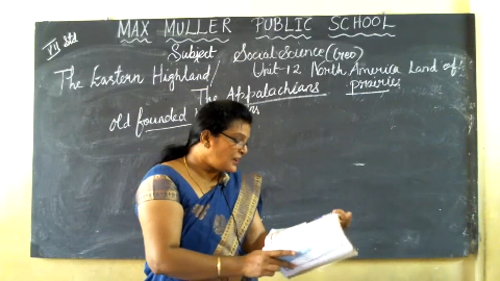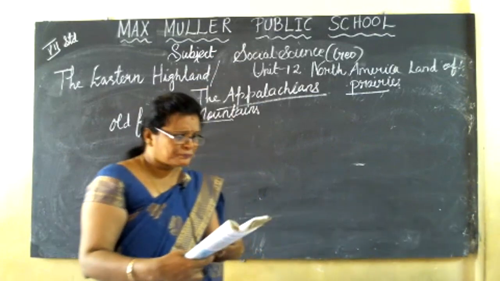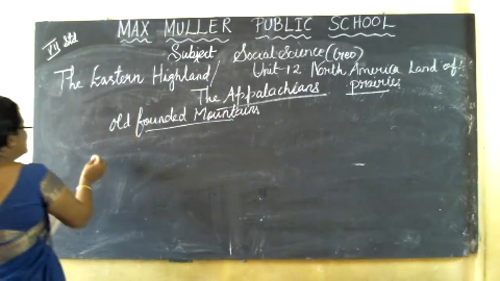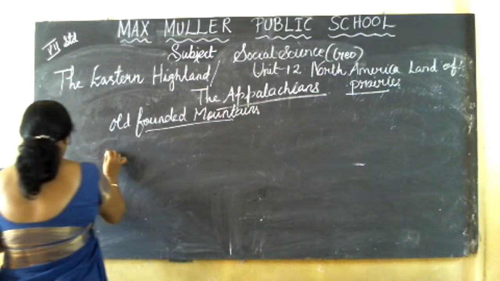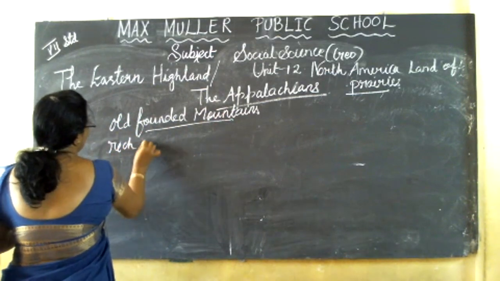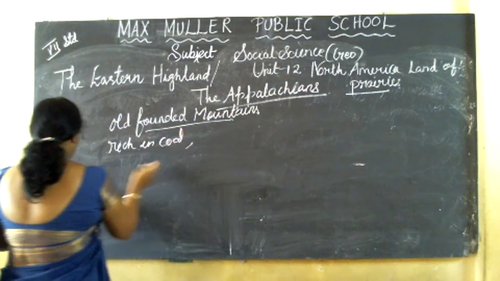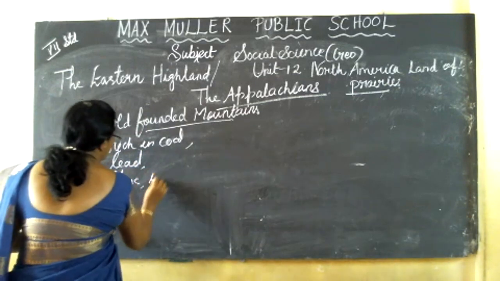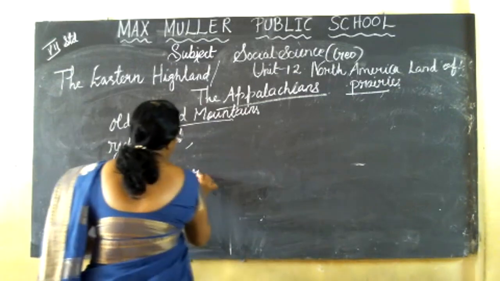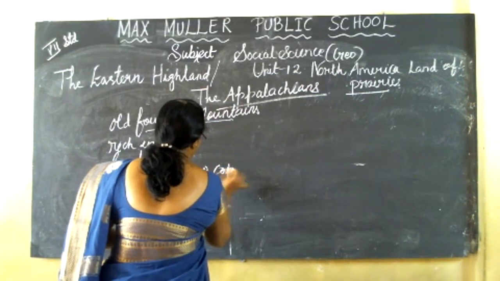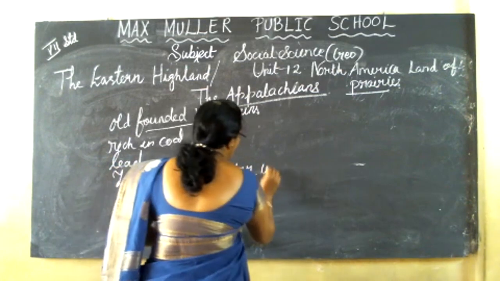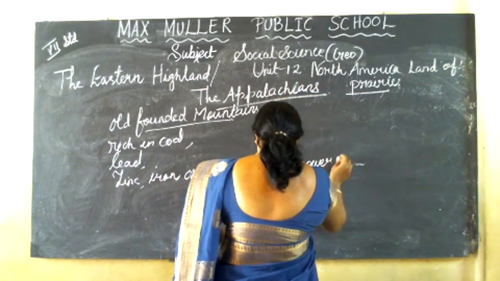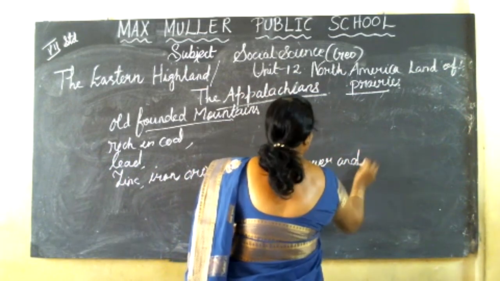Okay, but they are rich in coal. The Appalachian chains. So what is famous in the Appalachian chains? Rich in coal, then lead, zinc, iron ore, copper, water power, and wood.